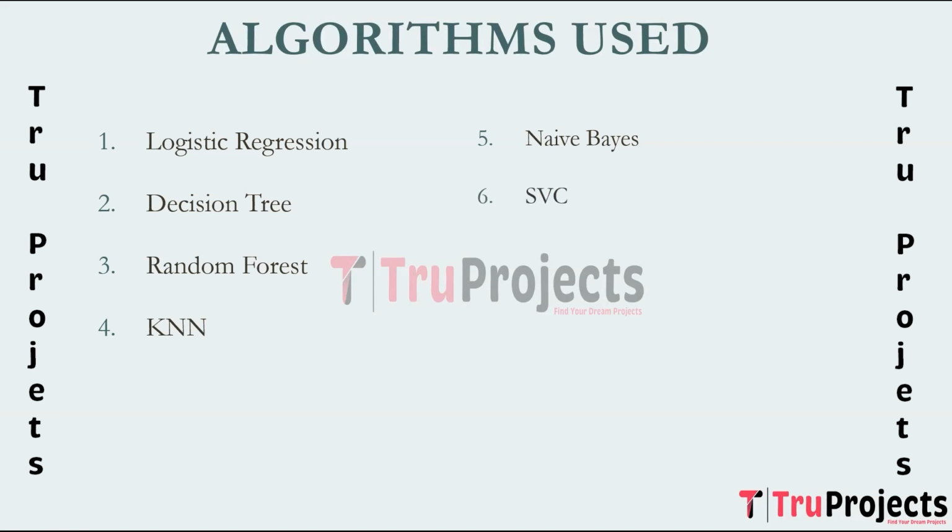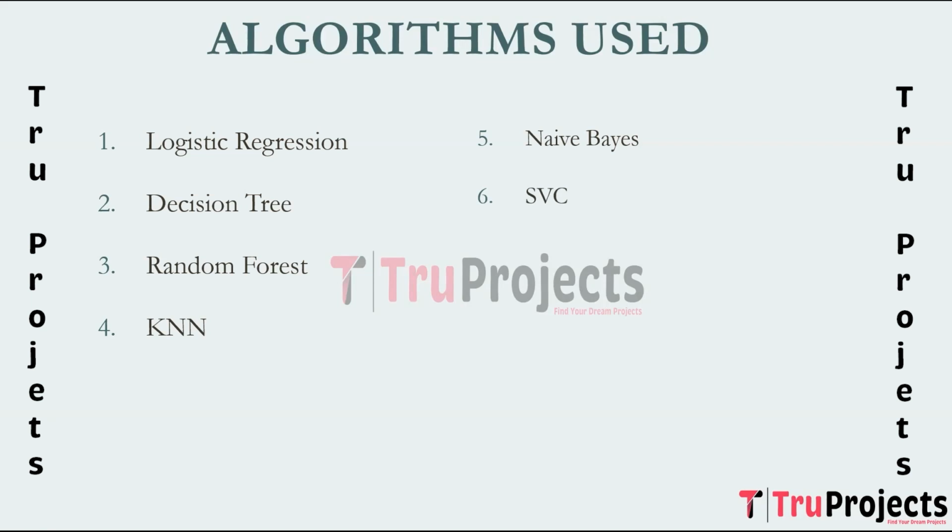The next algorithm is support vector classifier, which is SVC. It is also known as support vector machine for classification. It is a powerful algorithm that finds the hyperplane that best separates classes in high dimensional space. It is employed when the data has complex decision boundaries, and it is effective in capturing intricate patterns and relationships within the feature space.